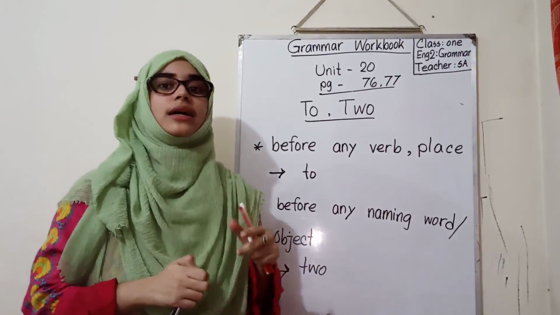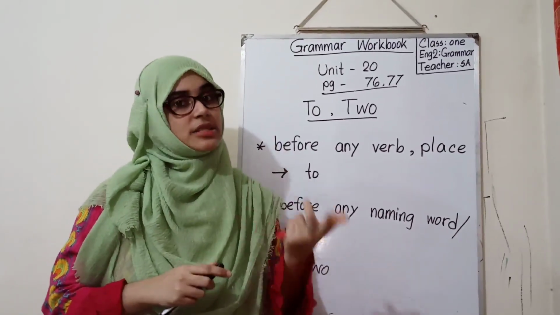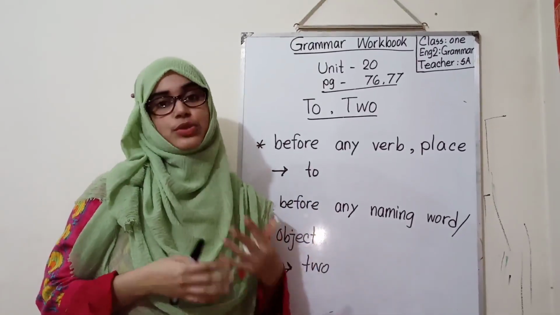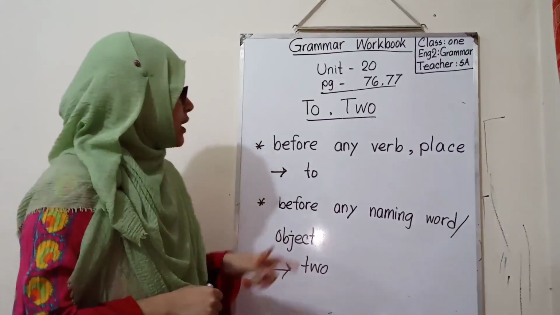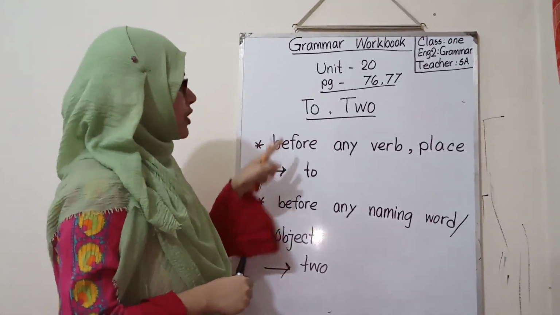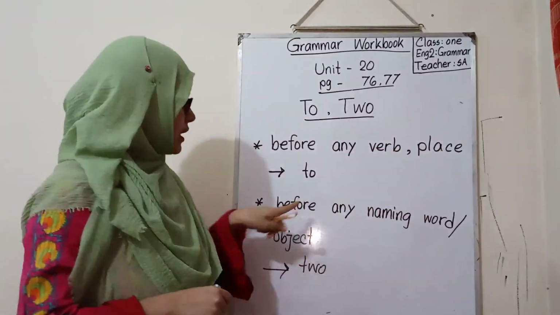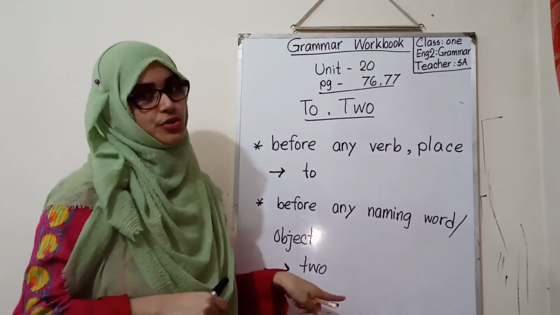It can have an adjective also, like 2 nice pens, 2 red pens, 2 tasty candies, 2 yummy apples. So before any verb or place it will be to, and before a place there will be an article. Before any naming word or object, this will be two.